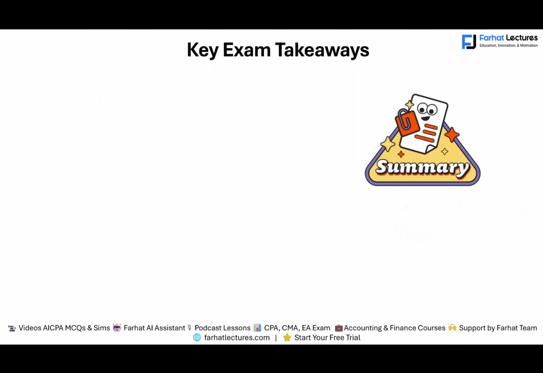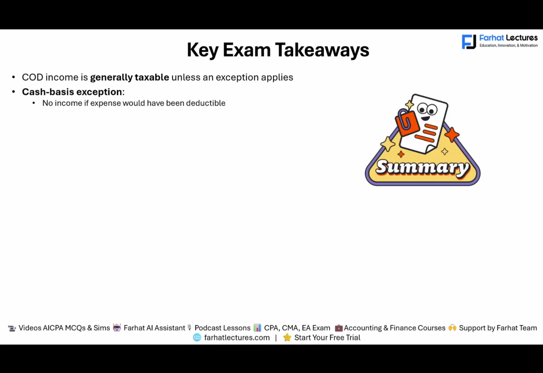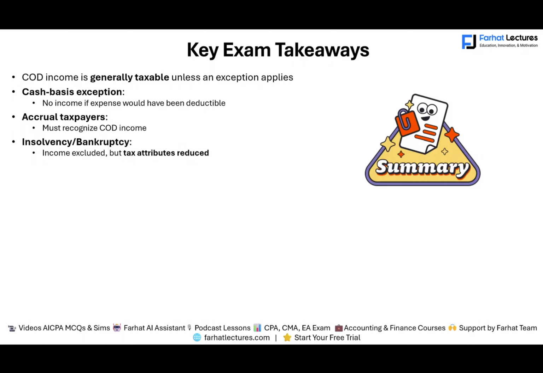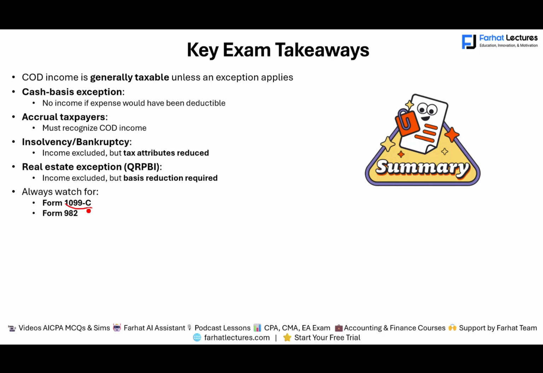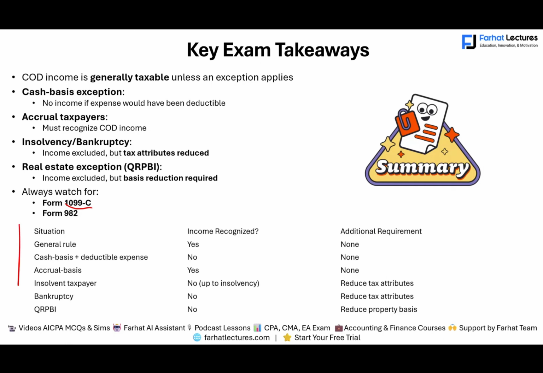So what are the key exam takeaways? COD income is generally taxable unless an exception applies. We have the cash basis exception. The accrual taxpayer must recognize COD income. Insolvency, bankruptcy: income excluded but tax attributes reduced. We have the real estate exception. We just talked about this. And always watch for Form 1099-C and Form 982. And this is again another summary of what we just talked about.